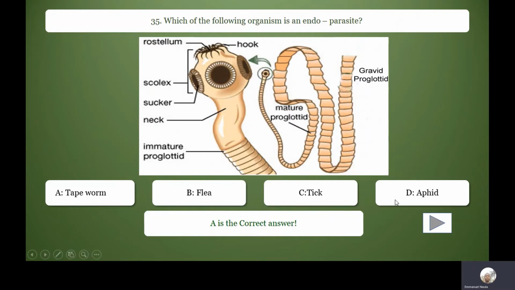Fleas, ticks, aphids, they are ectoparasites. Tapeworm is an endoparasite. The parasites feed at the expense of their host. They gain and the host loses. The ones that live inside are called endoparasites. So A is the correct option here.